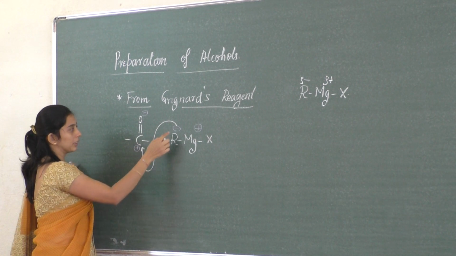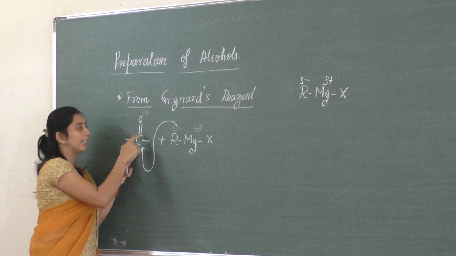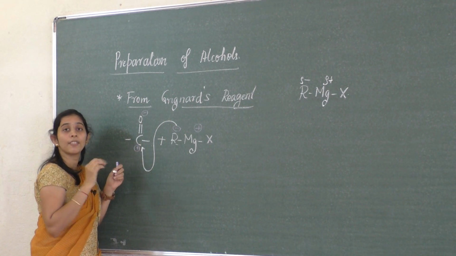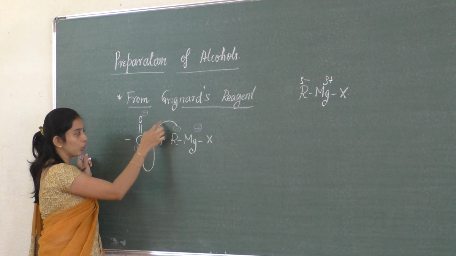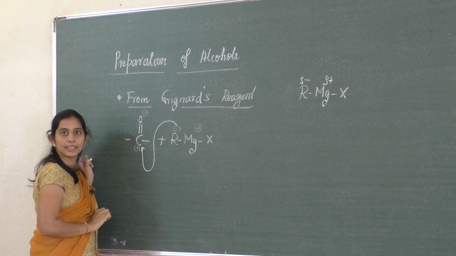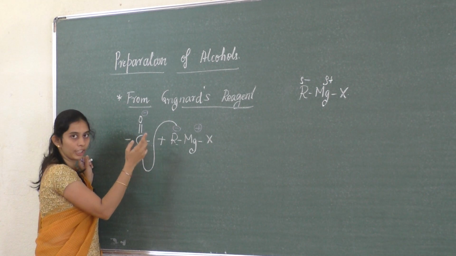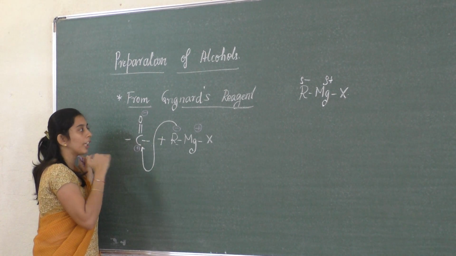At that time what happens? This group comes here. If this group attaches here, the valency of the carbon becomes greater than 4. We know that the valency of carbon is always 4. Already it is 1, 2, 3, 4, and if one more group is attached, it becomes 5. So how can you satisfy it?